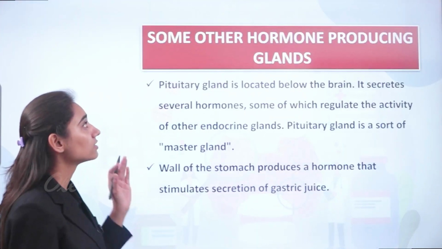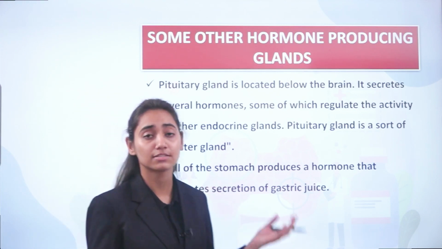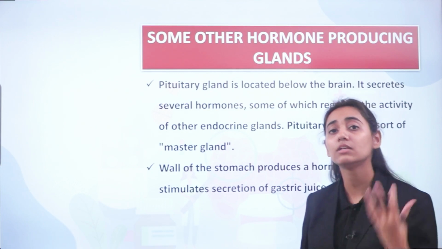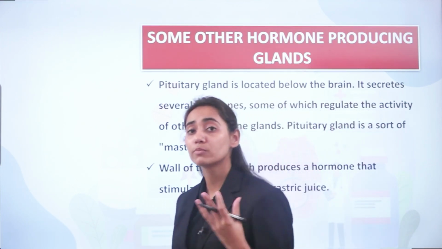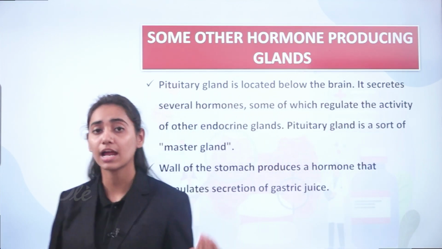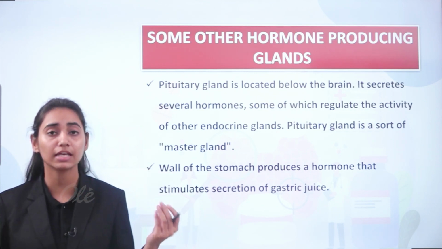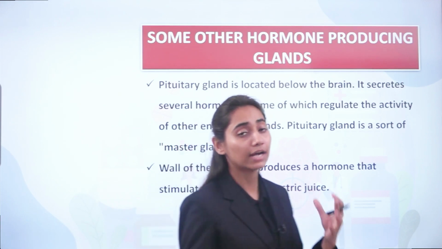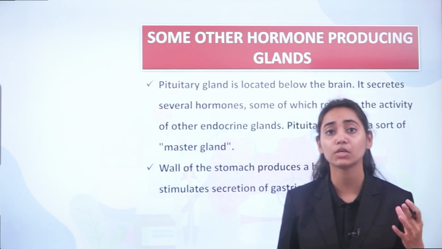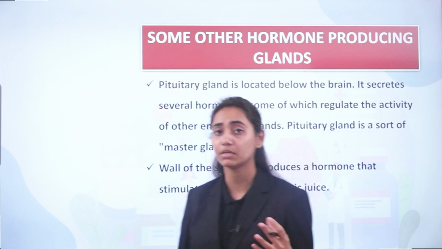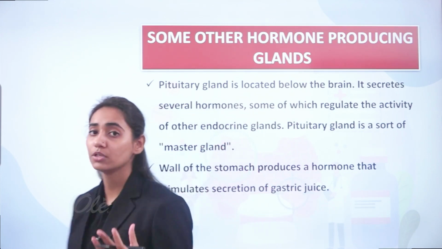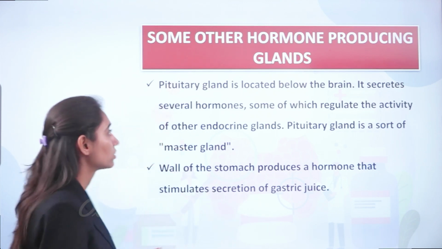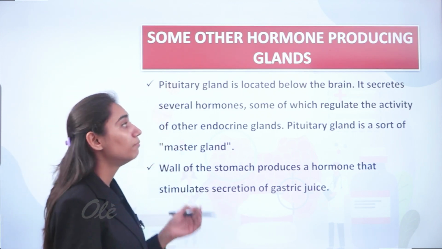Now coming to some other hormone-producing glands. Apart from thyroid, apart from adrenal and apart from pancreas, there are other organs in your body which also produce hormones, such as the pituitary gland, which is located near your brain area in the sella, which is the bony part of your brain. Then the male and the female reproductive systems also produce certain hormones. For example, in males, the hormone that is produced is known as testosterone, and in females, progesterone and estrogens are produced. Pituitary gland is located below the brain.